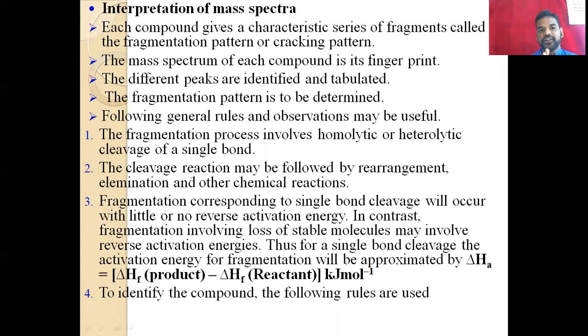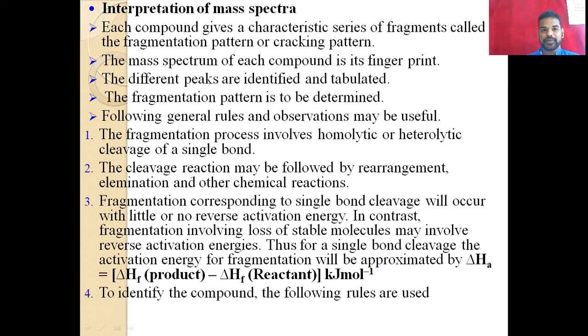That means different compounds have their own fragmentation, for example carbonyl compounds, nitrogen compounds, oxygen compounds. If they have a carbonyl group, that means a C double bond O group, they fragment in a different way compared to nitrogen groups. So they have a characteristic series of fragmentation in a compound. The mass spectrum of each compound is its fingerprint.